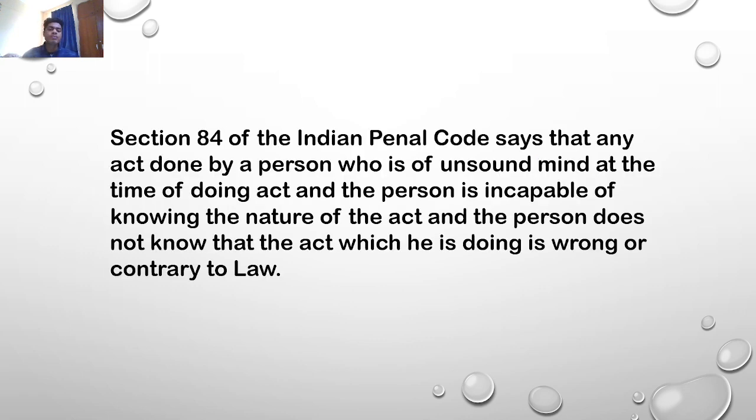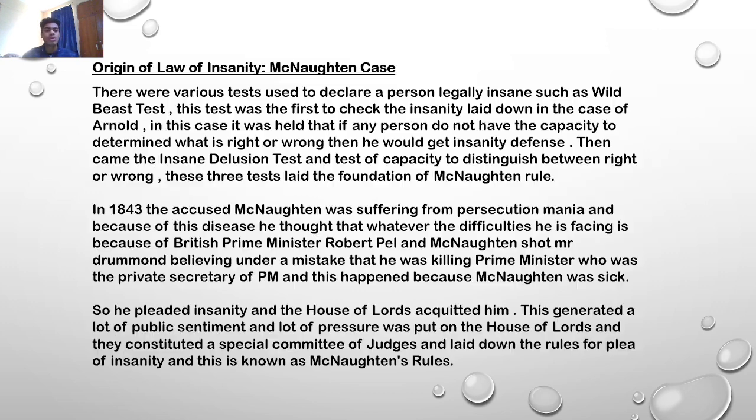Section 84 of the Indian Penal Code says that any act done by a person who is of unsound mind at the time of doing the act, and the person is incapable of knowing the nature of the act, and the person does not know that the act which he is doing is wrong or contrary to the law.